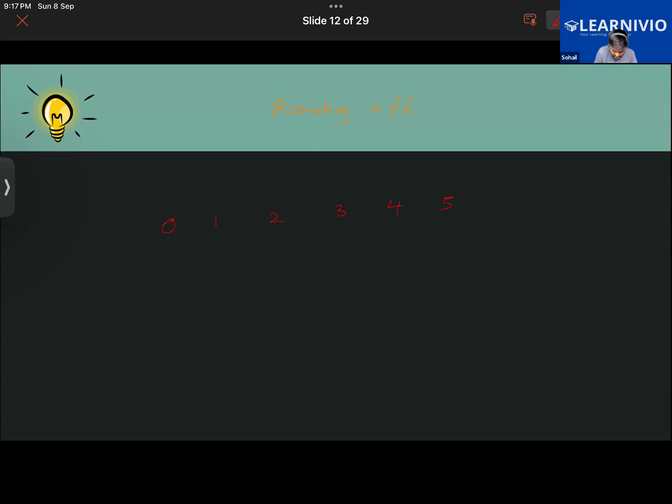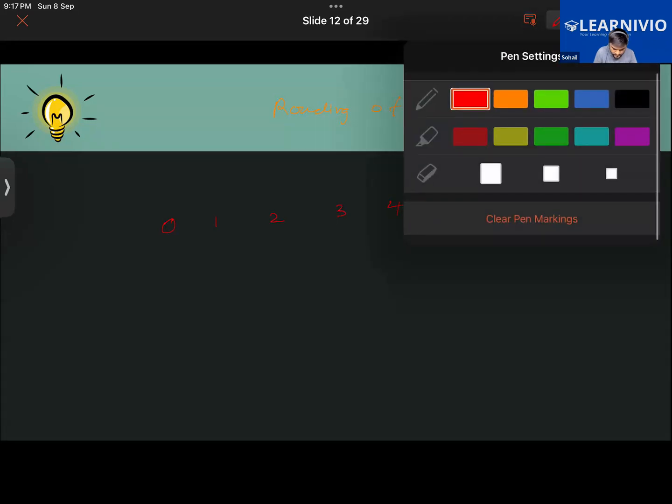Sir, rounding off means estimating a number, right? Yes, rounding off means estimation. Basically estimation. There's a slight difference, but there's also a similarity between the two. In order to round off a given number, first of all, we look at the place value of that number.